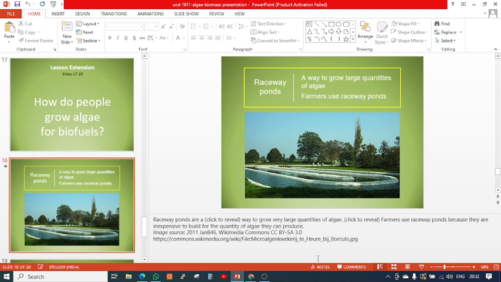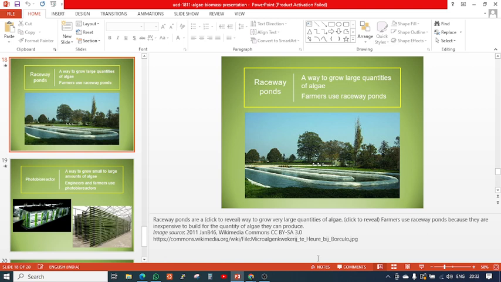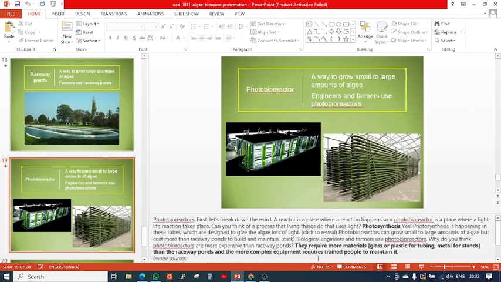So this can be grown easily. Nowadays, this is a natural pond system called raceway ponds, meaning the normal open ponds where algae can be grown. This is the lab culture, or photobioreactor, in the lab.